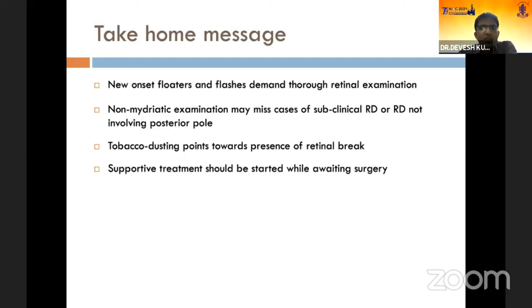So the take home message in this case is that new onset floaters and flashes demand a thorough retinal examination after dilatation. Non-mydriatic examination may miss cases of subclinical RD or RD which are located anterior to the equator or not reaching till the posterior pole. Tobacco dusting, as it has been previously told in the previous talk, that is the Shafer sign. It points toward the presence of a retinal break through which the RPE is released, and supportive treatment should be started in such cases while awaiting surgery.